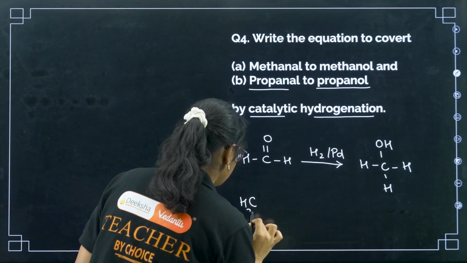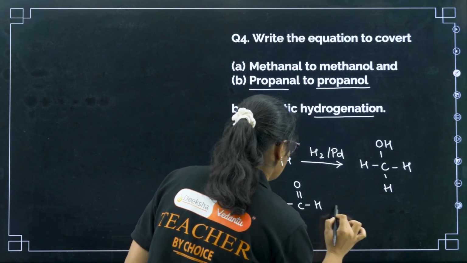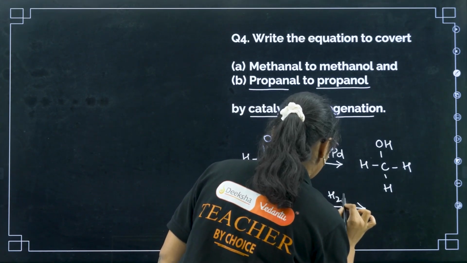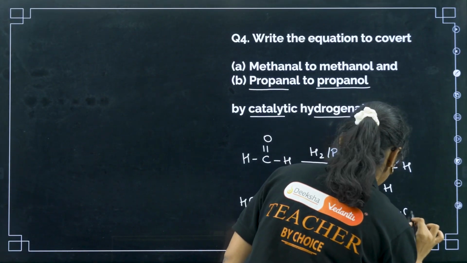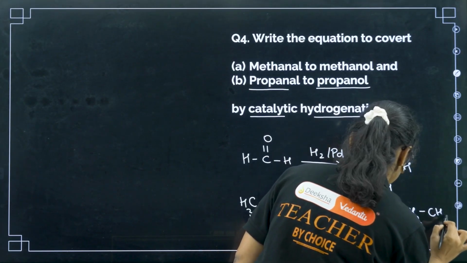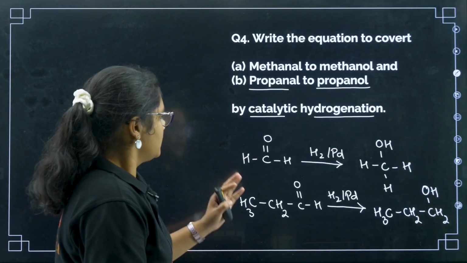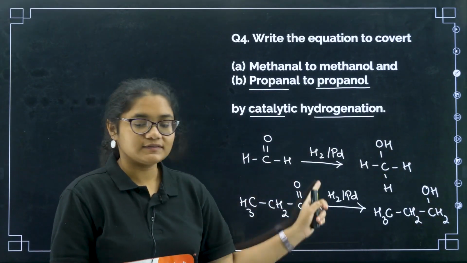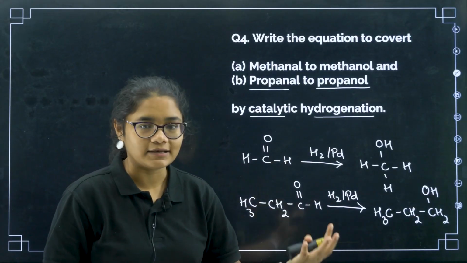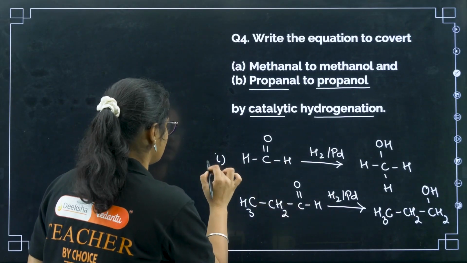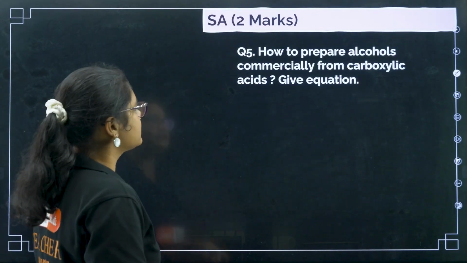Next you have propanal to propanol. We have propanal, with H2 and palladium to give you propanol, CH3CH2CH2OH. Okay, clear? So you have to write only this method. You cannot use NaBH4 here. It will become wrong because the question has asked you by catalytic hydrogenation. So here also if you write two answers like this, you will get 2 marks.